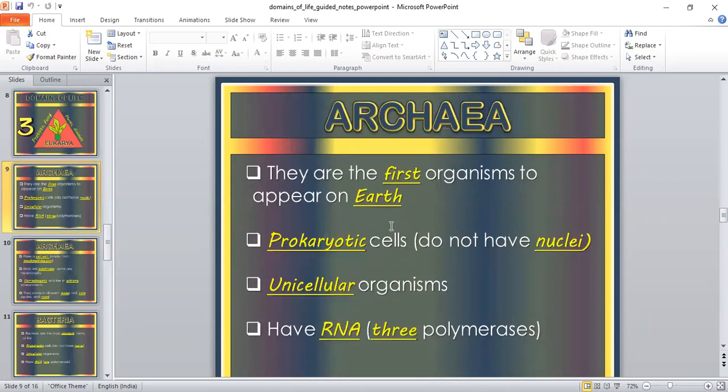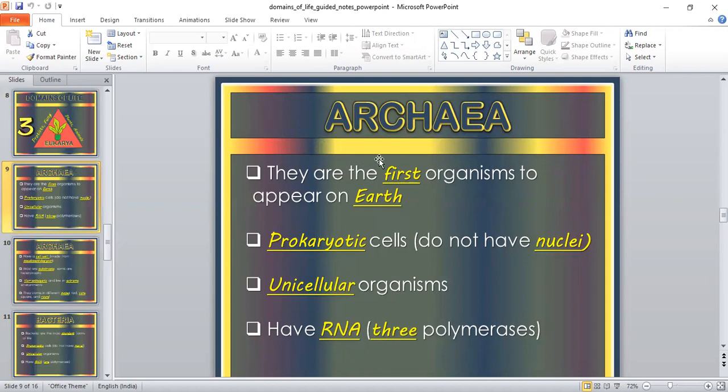Now we discuss each category one by one. Archaea are the first organisms on the earth. We can say that they can be regarded as the ancestor of the living world.